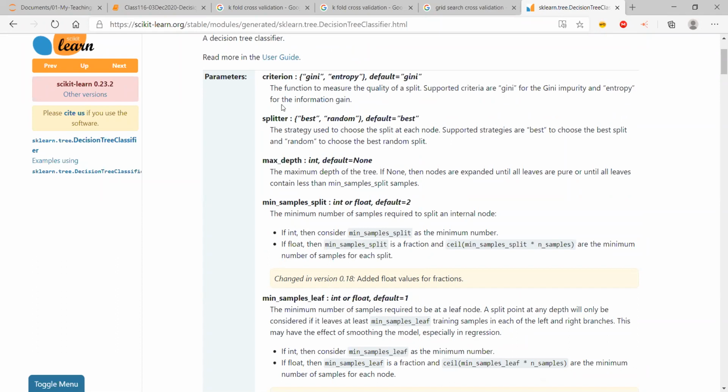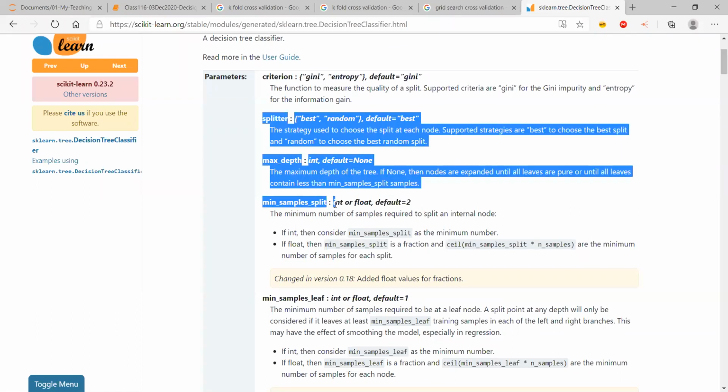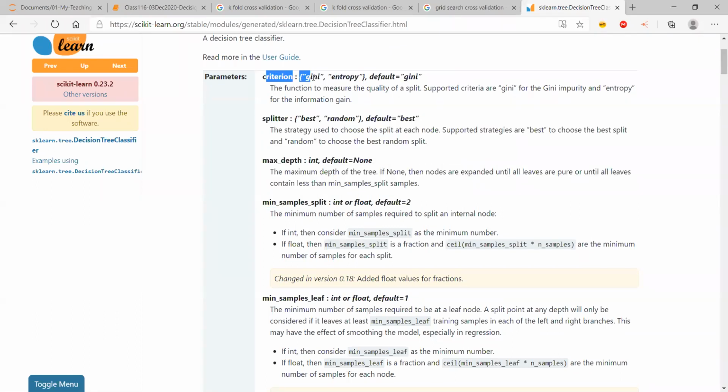So let's say I create one model with criterion equal to gini, everything else set to default. Then I create another one with criterion equal to entropy, everything set to default. Then I leave criterion equal to gini, set splitter equal to best, everything else to default, and so on and so forth, right? Now, if I do this, I can write a function and I can reuse the function. I can write it in Python as a function. I will simply pass the parameters, right?